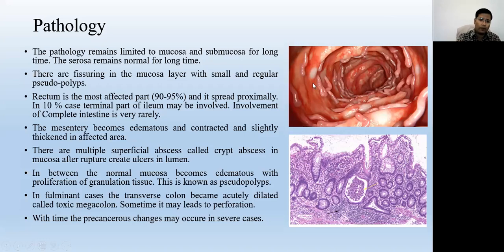The rectum, as we already discussed, is affected in 90 to 95% of cases, and that may present as proctitis.